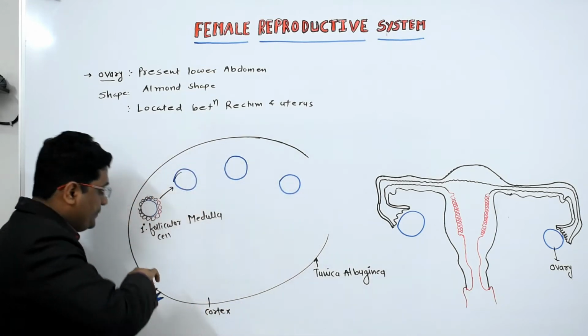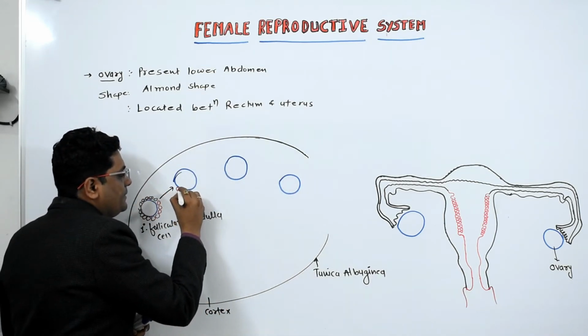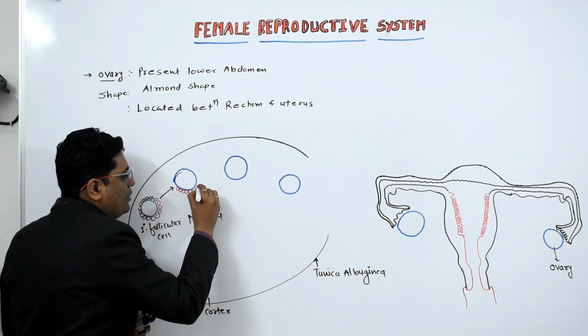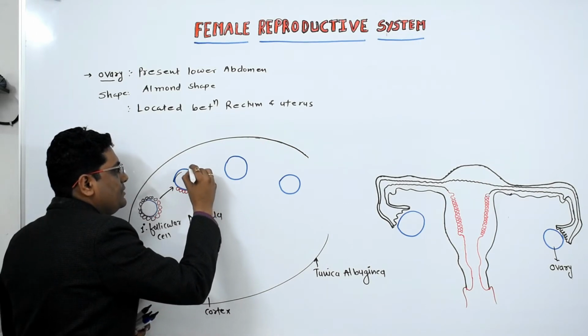Here it possesses a double layer wall of the granulosa cell.